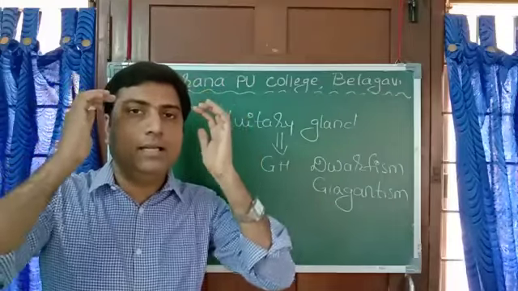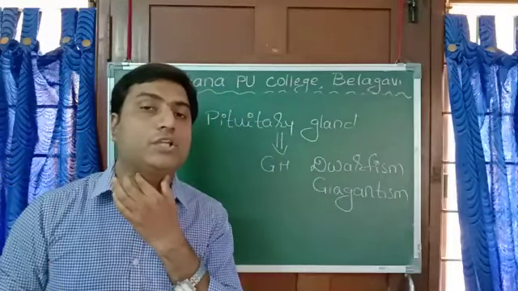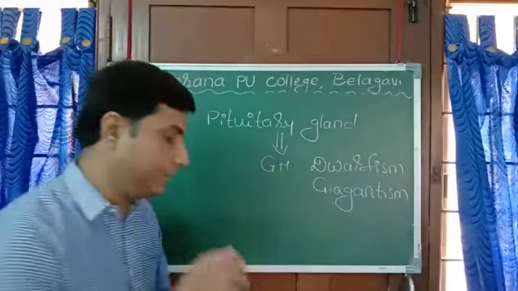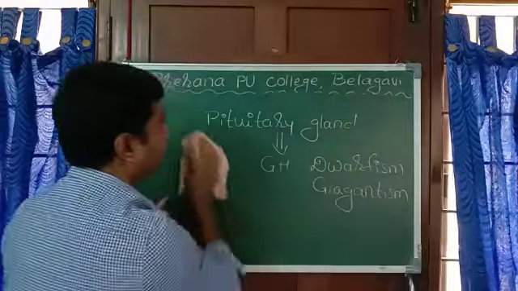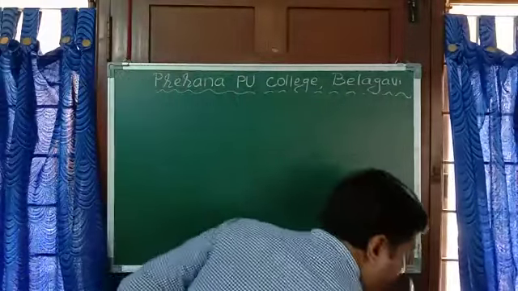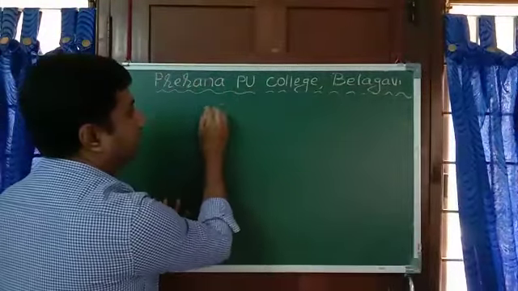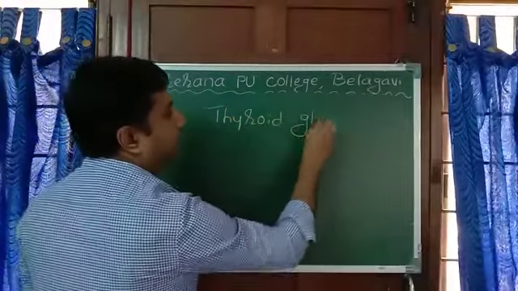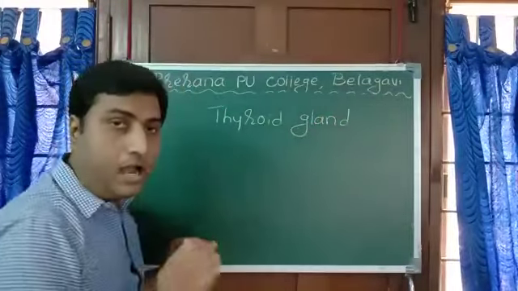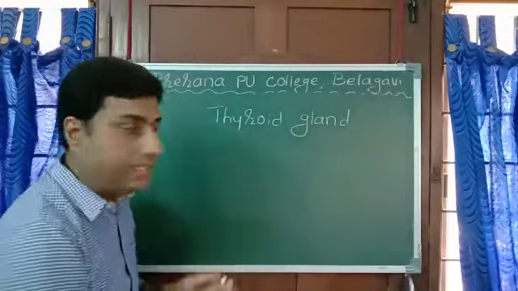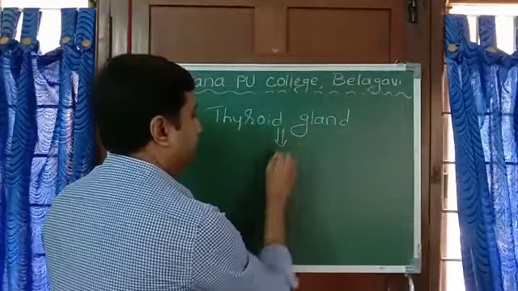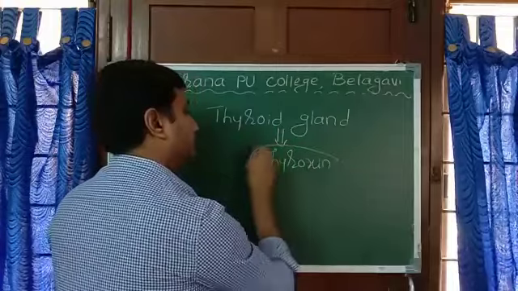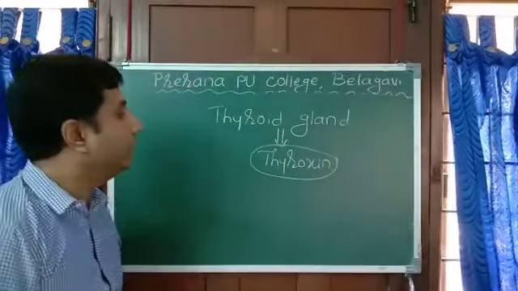Now from head, let us move on to our neck region. Here we have a gland called the thyroid gland. The hormone released by this gland is called thyroxine.